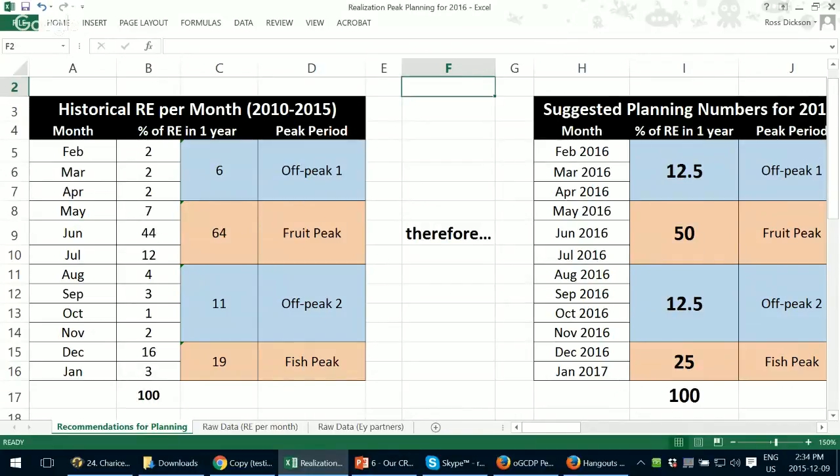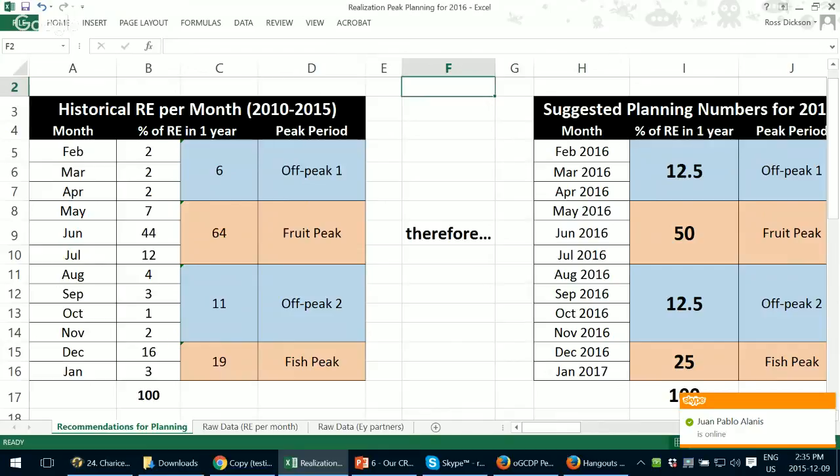First, fruit peak. As you can see, June has 44% of all the realizations for oGCDP in 1 year. That's because it's summer for most people. But as you can see, May has 7% and July has 12%, because May and July are also summer, since some schools end at different times. Most schools have summer starting in June. I know, for example, IPN's summer starts in July, which is when most of their EPs realize. So your school and your campuses might have different times, but in general, all these 3 months have 64% of our results for the whole year. 64% realize in fruit peak. That is what it's called.